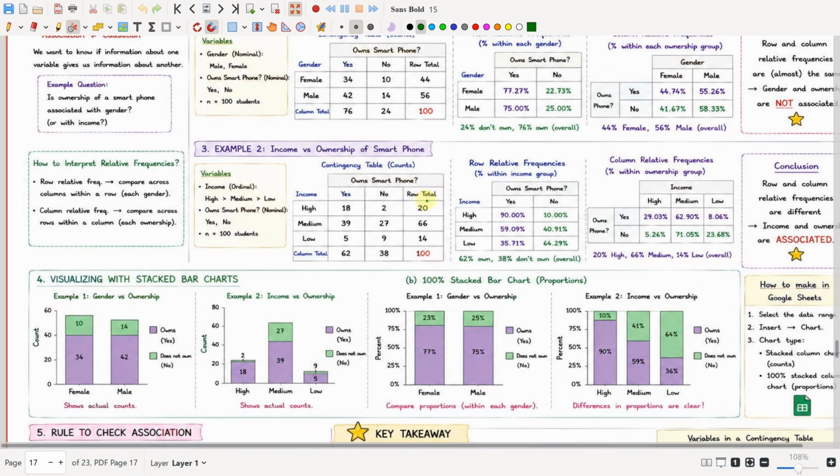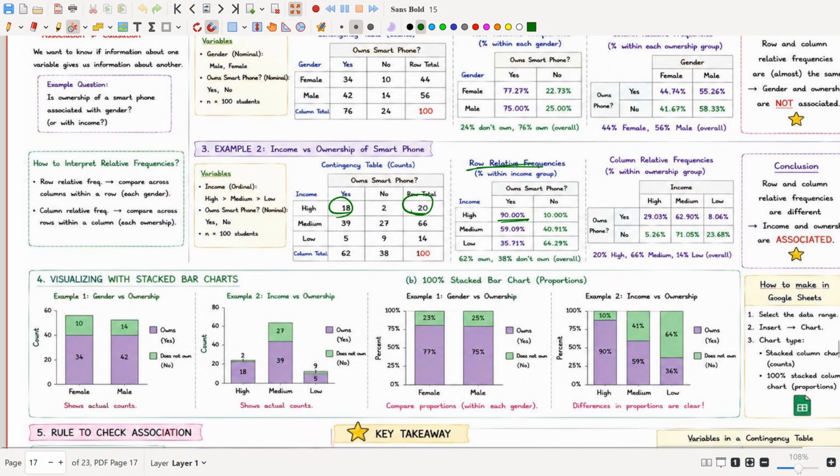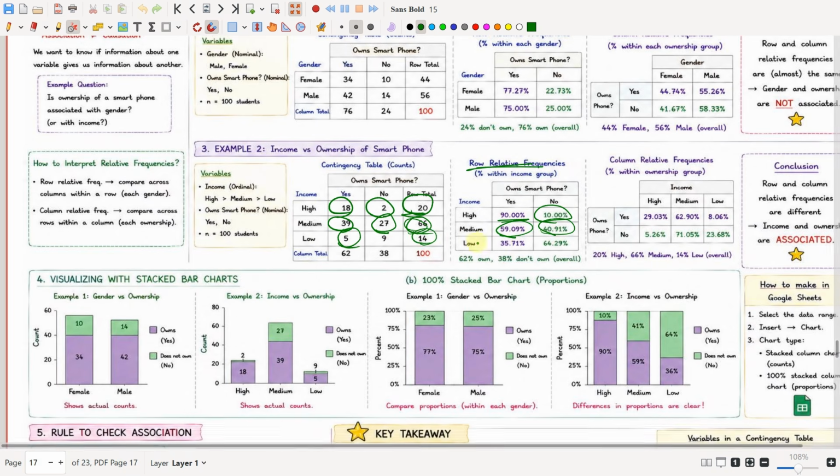See here, first we will calculate the row relative frequency. 18 divided by 20 into 100 will be 90, 2 divided by 20 into 100 will be 10, 39 divided by 66 into 100 will be 59.09, 27 divided by 66 into 100 will be 40.91 percentage. 5 divided by 14 into 100 will be 35.71 percentage. 9 divided by 14 into 100 will be 64.29 percentage. So this is the row relative frequency.